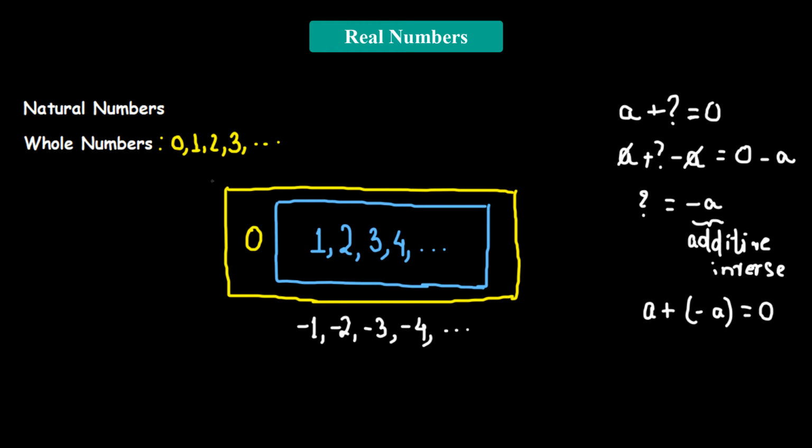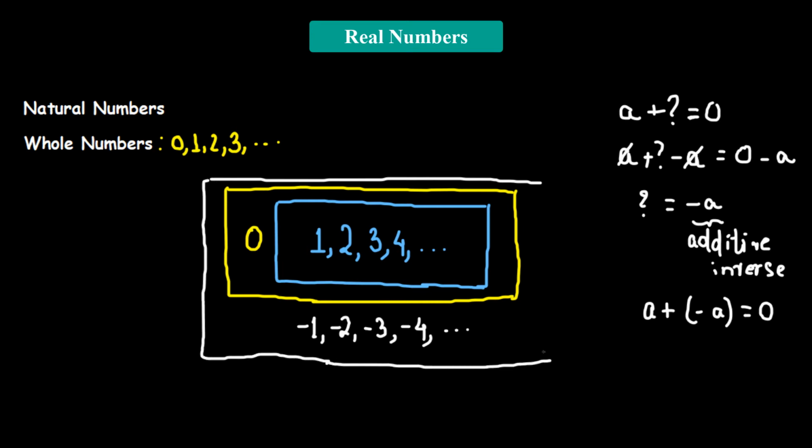Now when we consider this much bigger set that contains the natural numbers, the whole numbers, as well as the negative numbers, this entire set gives us a new set of numbers known as integers. In simpler terms, we can think of integers as a collection of numbers that contains all countable numbers, that is the natural numbers, it contains 0, and it also contains all the negative numbers. A collection of positive and negative numbers including 0 are referred to as integers.